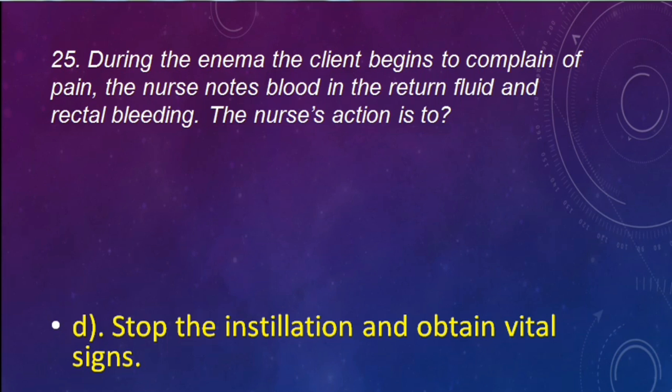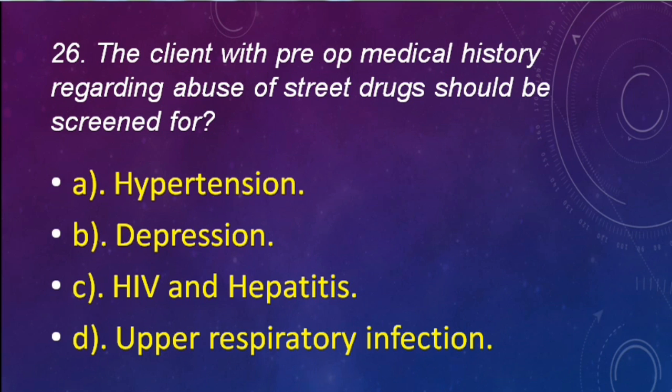Next question. The client with the pre-op medical history regarding abuse of street drugs should be screened for hypertension, depression, HIV and hepatitis, upper respiratory infection. Correct answer is HIV and hepatitis. Next question.